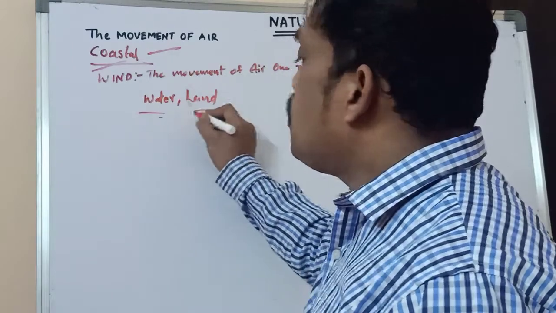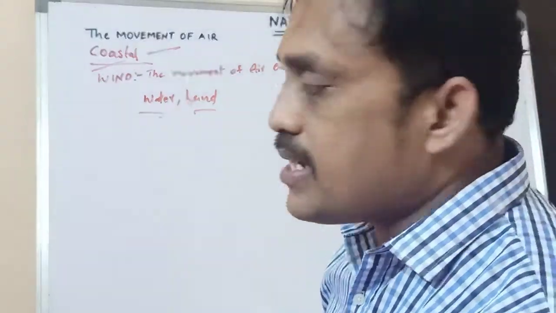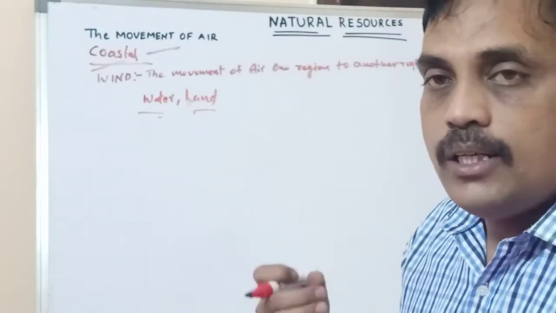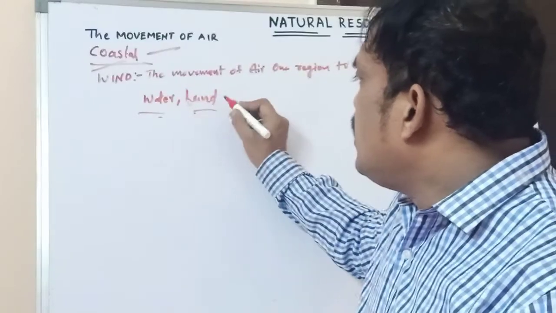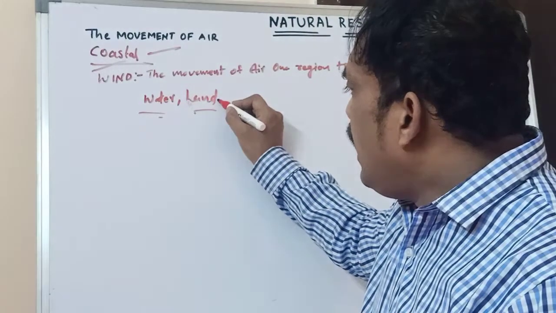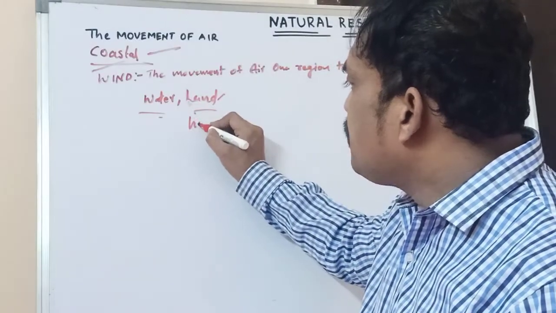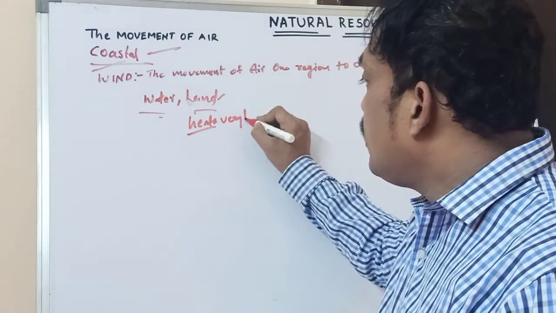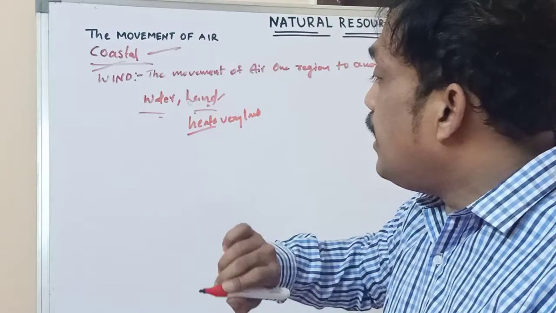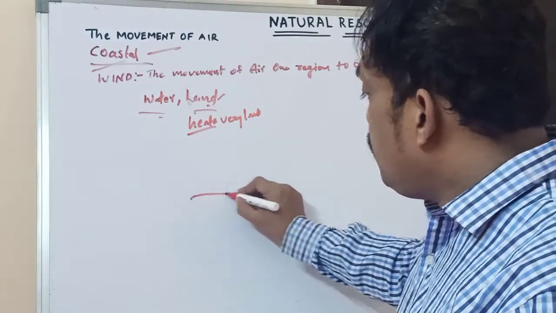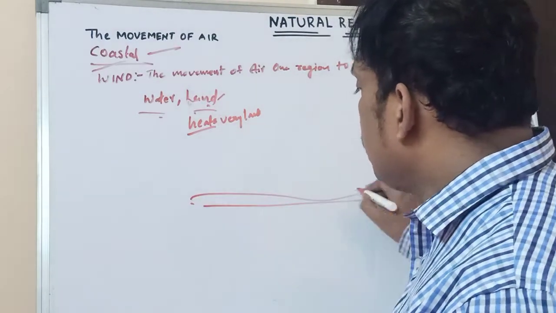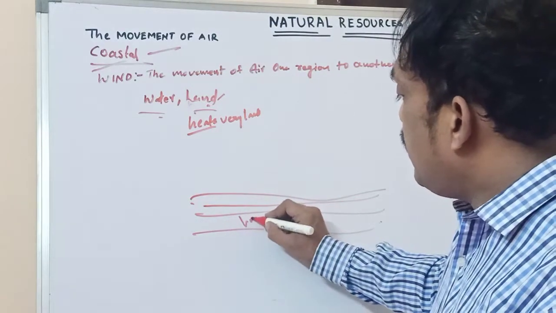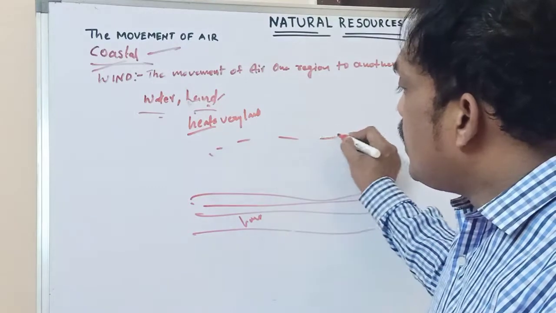These two are natural resources, water and land, necessary and important resources for man and living organisms. Compared with water, land is heated very fast. Why? For example, this is land, soil. This is the direct land. Above the land, air is there.